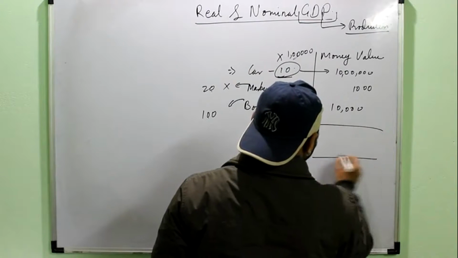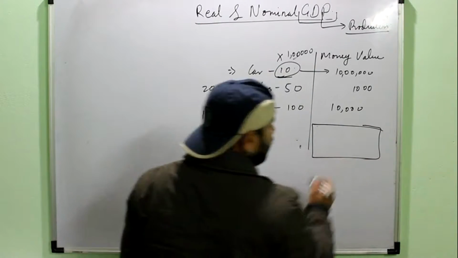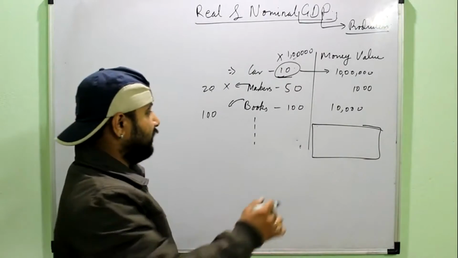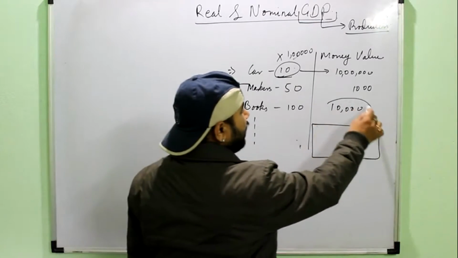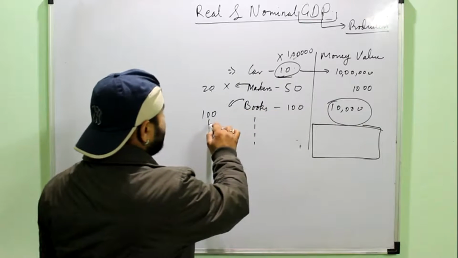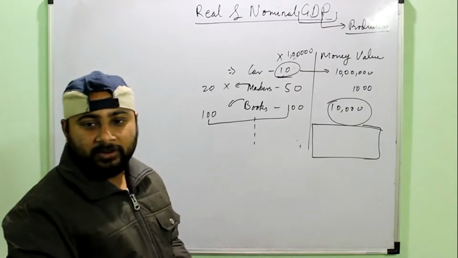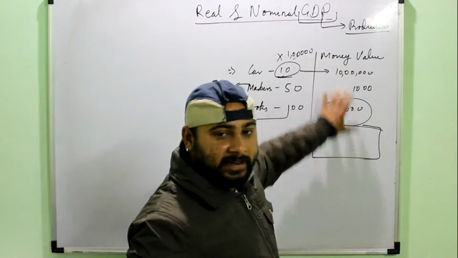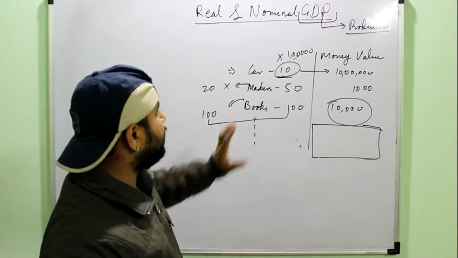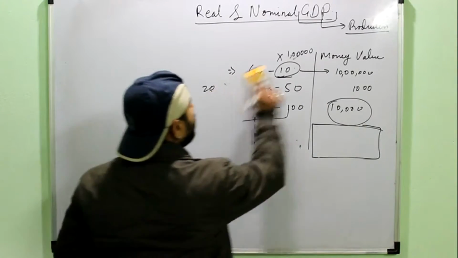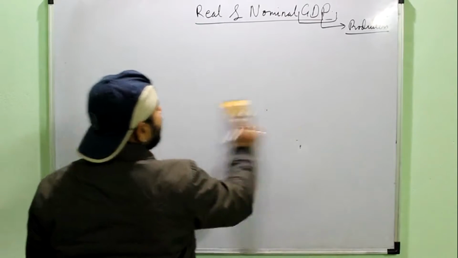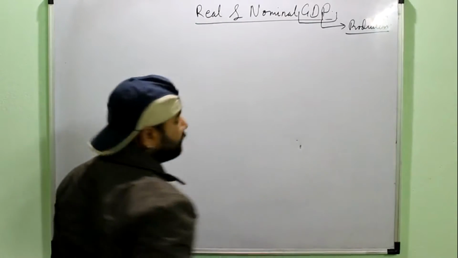So we will get the GDP in monetary terms, right? And it means that the GDP will be calculated by multiplying the price and quantity of all the commodities which are being produced in an economy, and then summating them or adding them together. So this is the way how we calculate GDP. Now after knowing this, we can understand the difference between the real and nominal GDP.